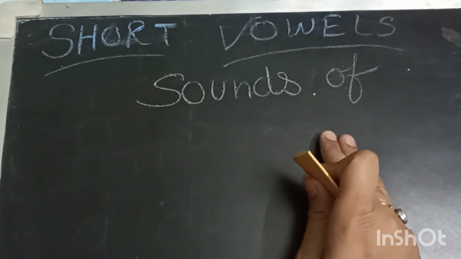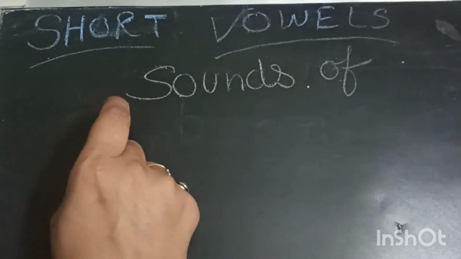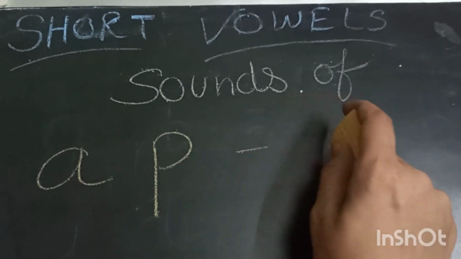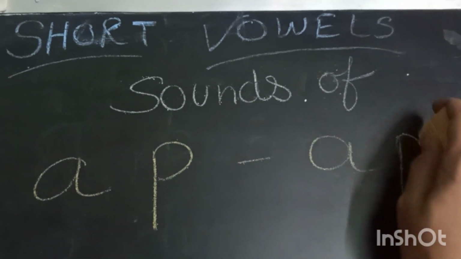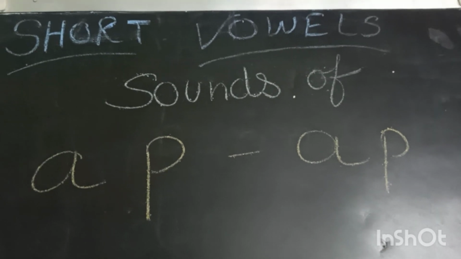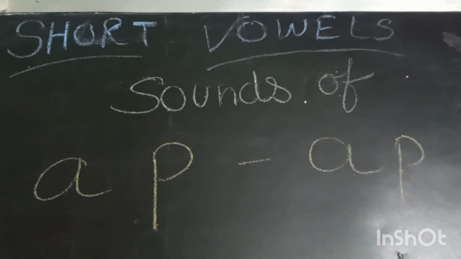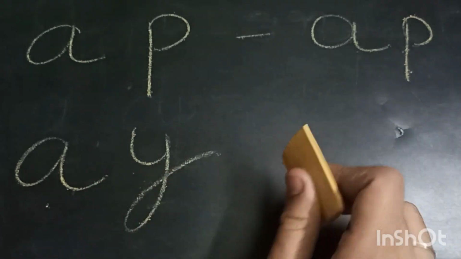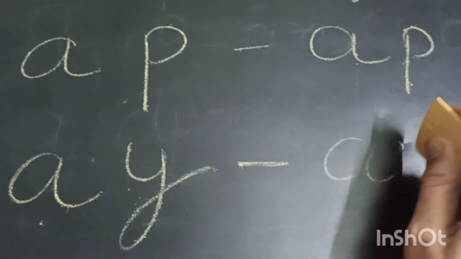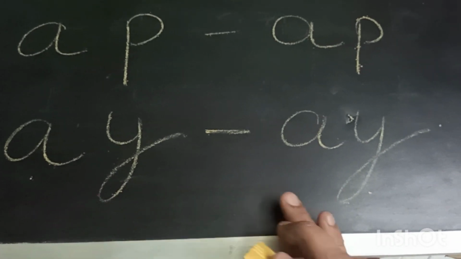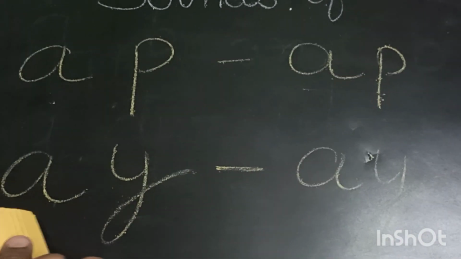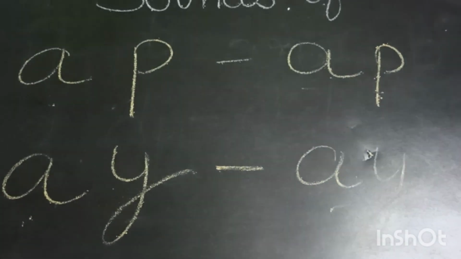So the another sound of the short vowel is a, p, ap, or a, y, ay.